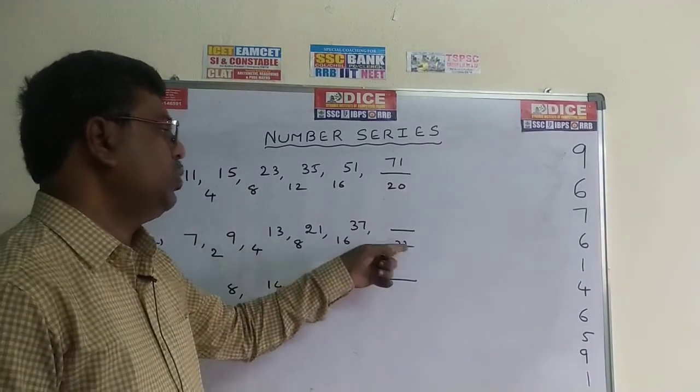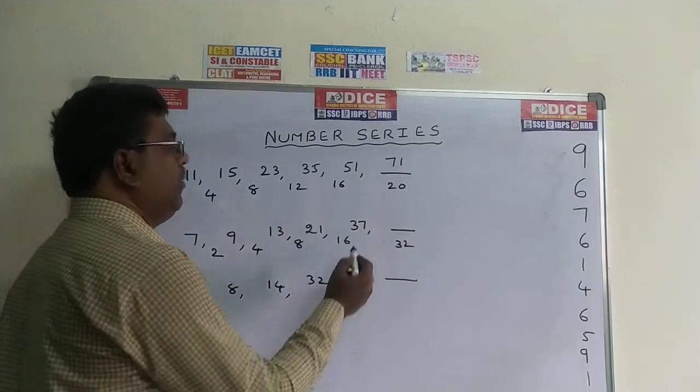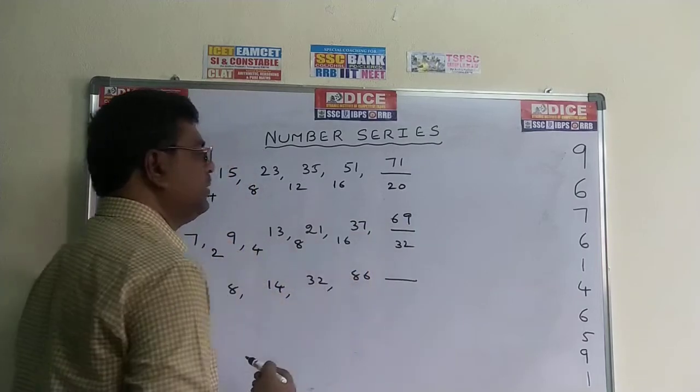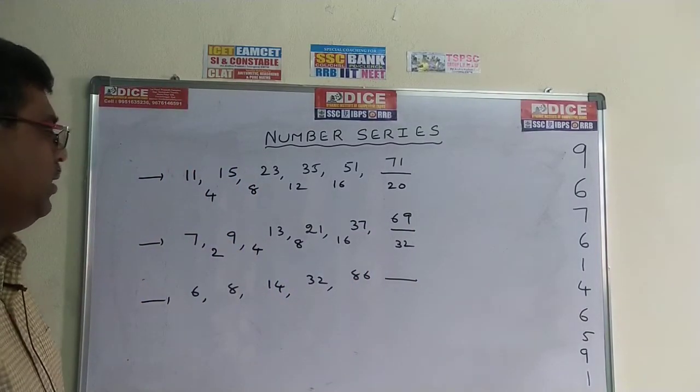Adding these two numbers, 37 plus 32. 37 plus 32, the value becomes 7 plus 2, 9. 3 plus 3, 6. So the required answer is 69. 69 is the correct answer. Now come to this problem.